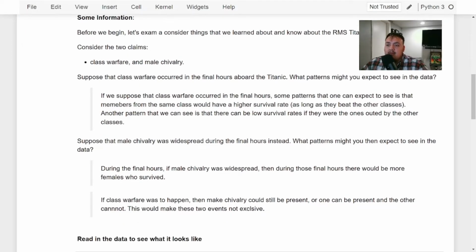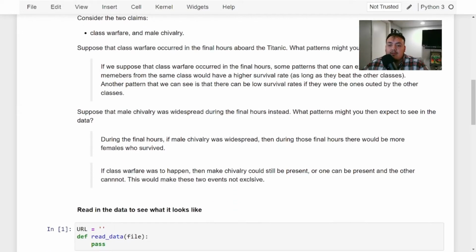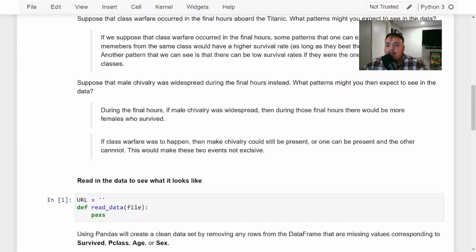There are two claims: class warfare and male chivalry. So there are patterns that we see in the data. Class warfare occurred in the final hours, as we know. Some patterns that some people expect is that members from the same class would have a higher survival rate. Another pattern is that there can be low survival rates if they were the ones outed by other classes. Another claim is that male chivalry was widespread during the final hours instead.